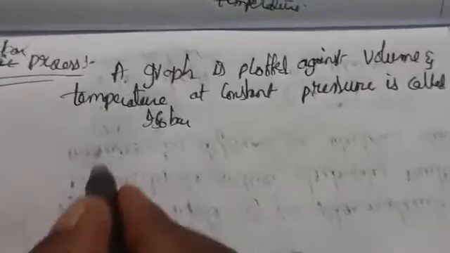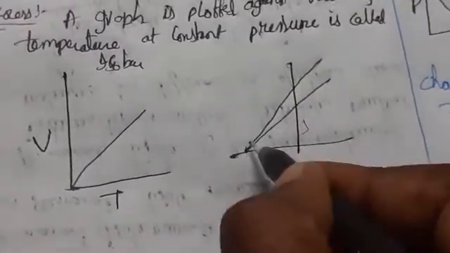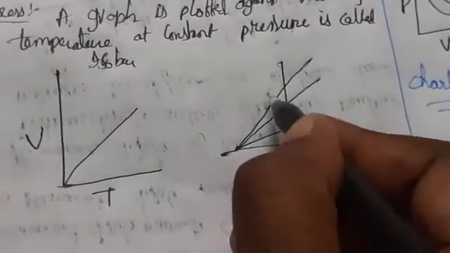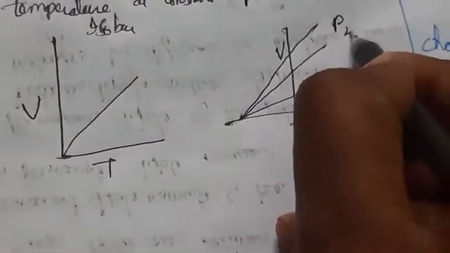So here we are drawing a graph. This gives temperature and volume at constant pressure. We get a straight line graph, and we can also take different graphs, with T in degrees centigrade and volume, at pressures P1, P2, P3.